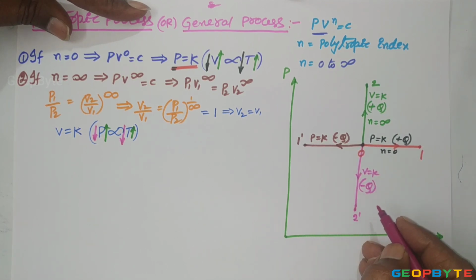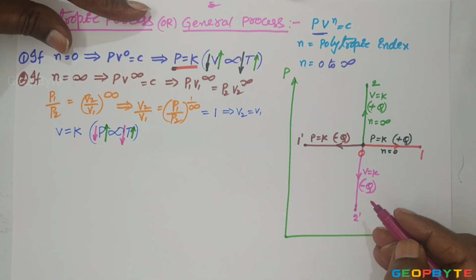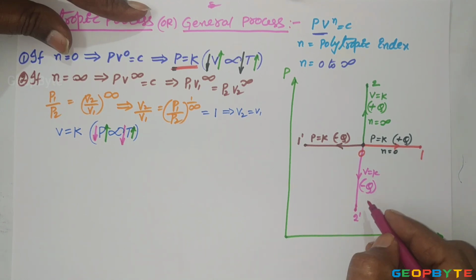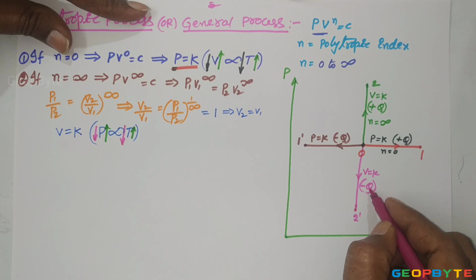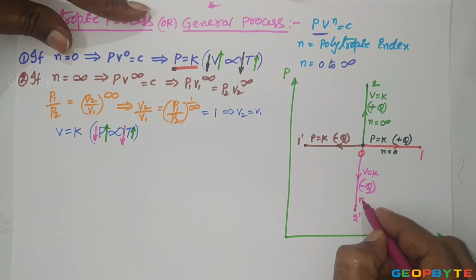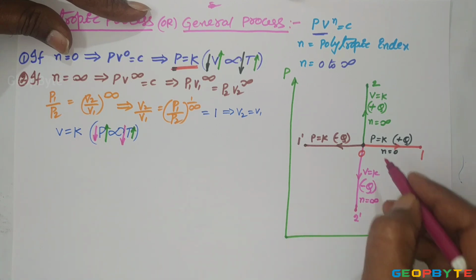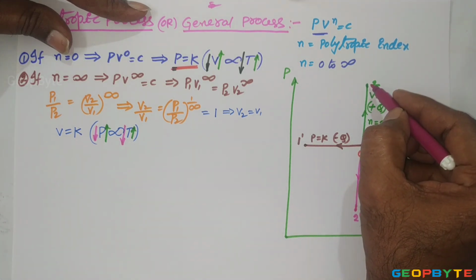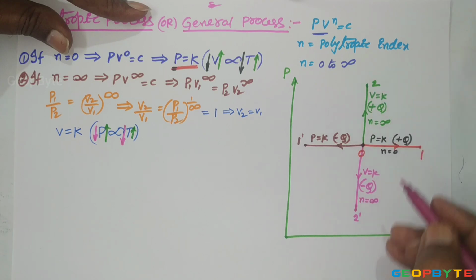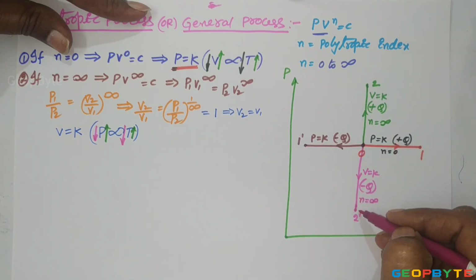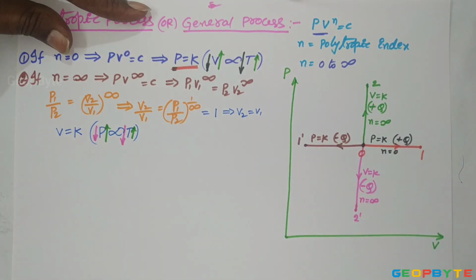Cooling means the gas is dumping the heat to the outside. Heat rejection is thermodynamically taken as negative. n equal to infinity. So 0 to 2 is the constant volume heating process and 0 to 2 dash is the constant volume cooling process.